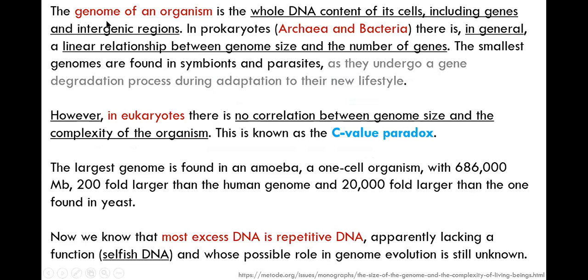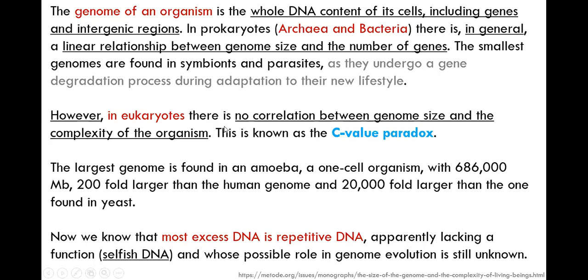So the concept of genome moved from a complete set of DNA into a more specific concept, where people started finding some non-coding DNA through experiments. They found that not only is there a coding portion of the gene, there are also non-coding or intergenic regions of the genome. So in terms of conceptual evolution, you talk about genes and intergenic regions. In prokaryotes, there is archaea and bacteria. There is a general trend of a linear relationship between genome size and gene number. Sometimes the numbers show that the larger the genome size, the more protein coding genes you can see.